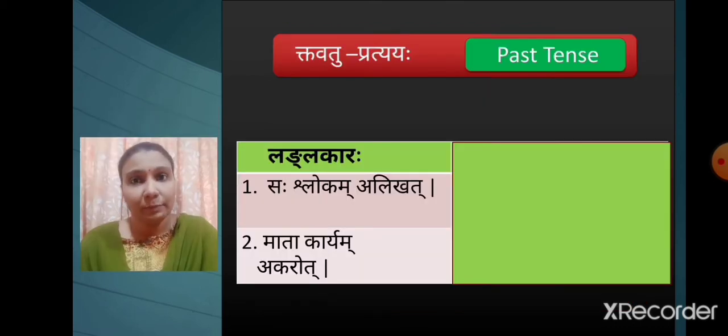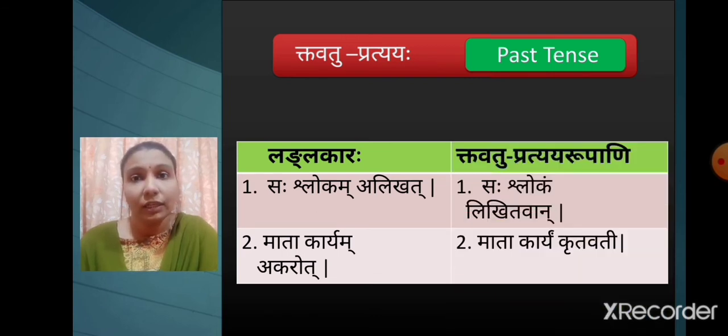Here are the examples. Saha shlokam alikhat and mata karyam akarot. These two sentences are given in lang lakarah, that is past tense. The same sentences can be written with tavatu pratyay forms and the meaning of the sentences will remain the same. For example, Saha shlokam likhitvan and mata karyam krutavati.